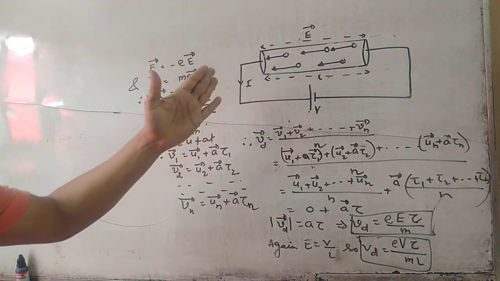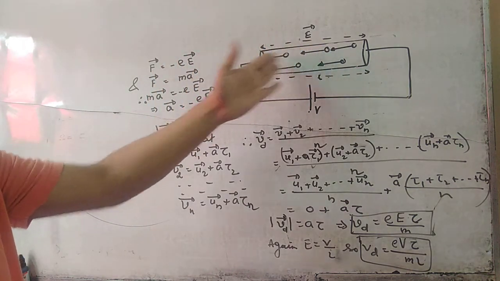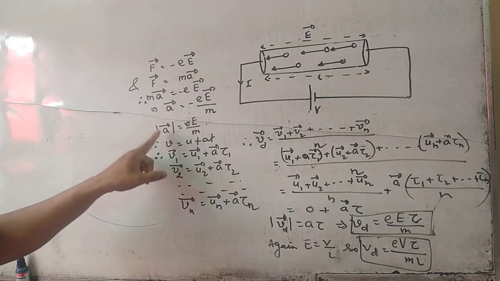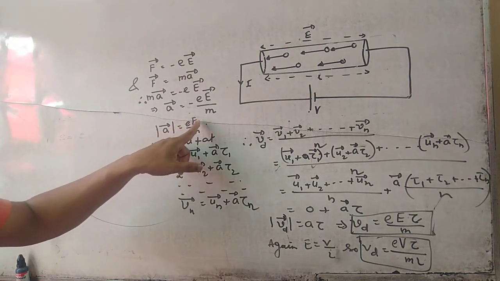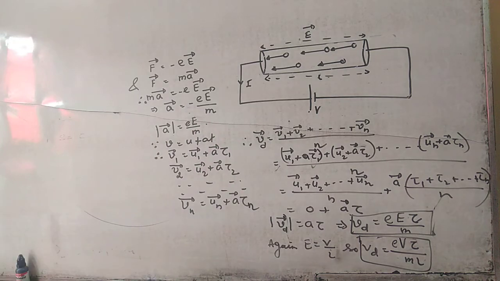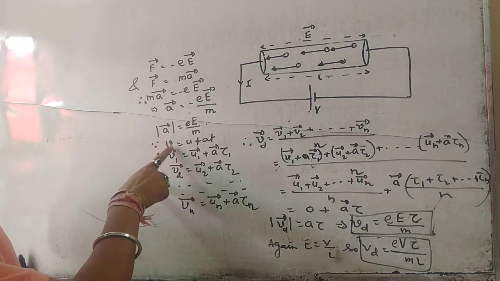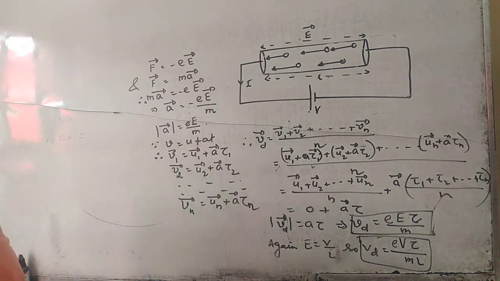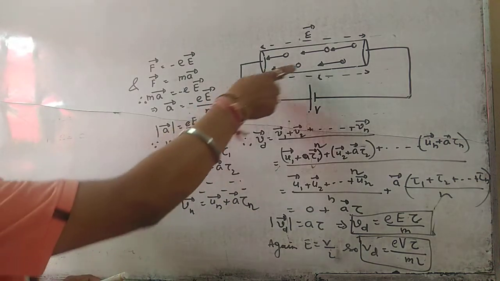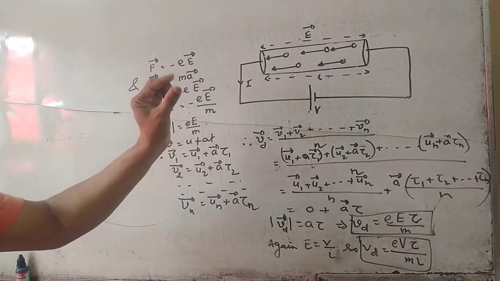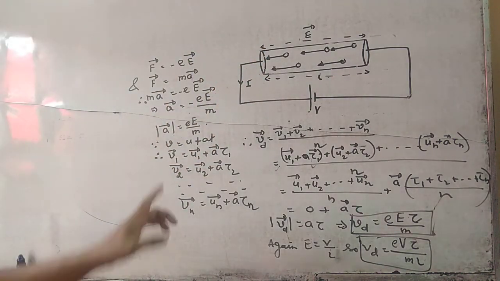That is the common acceleration they acquire, by which they move from one end to another. Its magnitude is given by a equal to e E divided by m. Now we have the equation v equal to u plus a t. Here the different electrons will acquire different velocities in a very small interval of time.